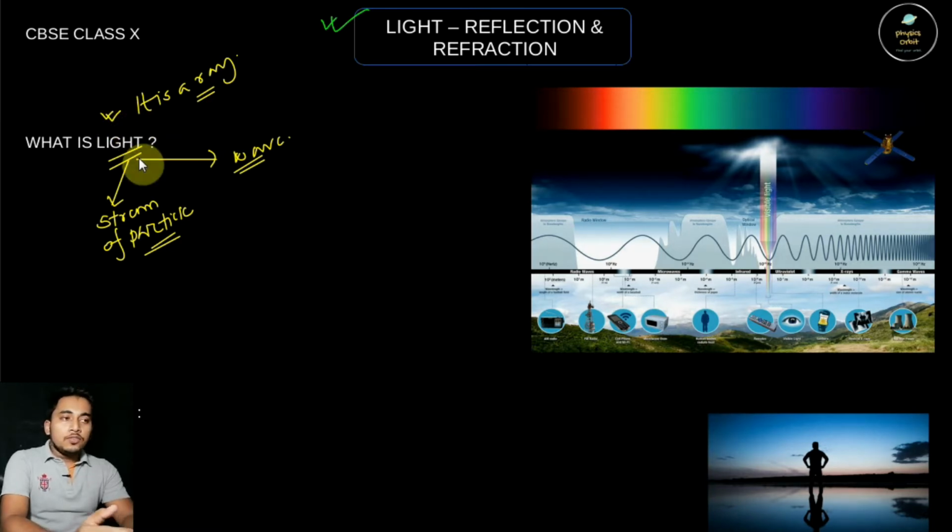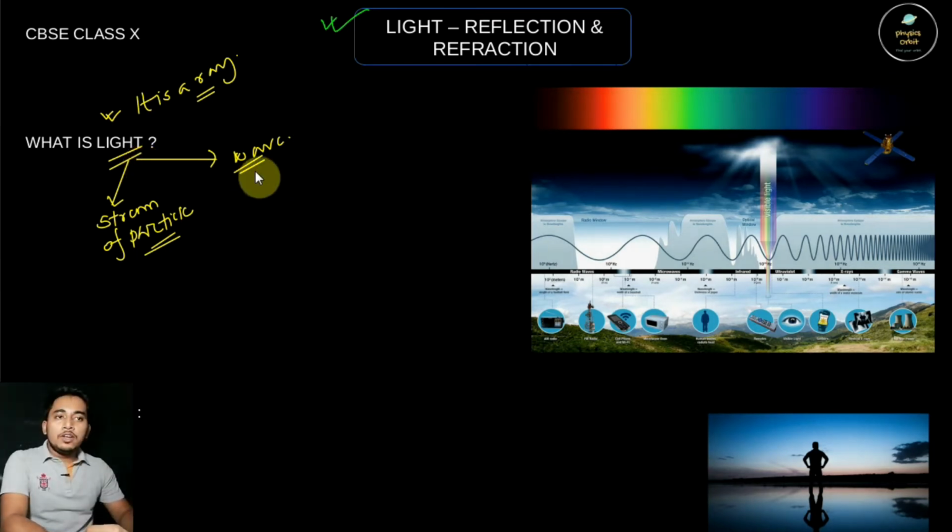So in our physical world, what is the function of light, and how can we see all the things around us? In the daytime you can see all the things around us, but at night time without a source of light you cannot see anything. So which phenomenon makes things visible to us? We have to know what is the function of light and what are the characteristics of light. So next we will discuss the characteristics of light.